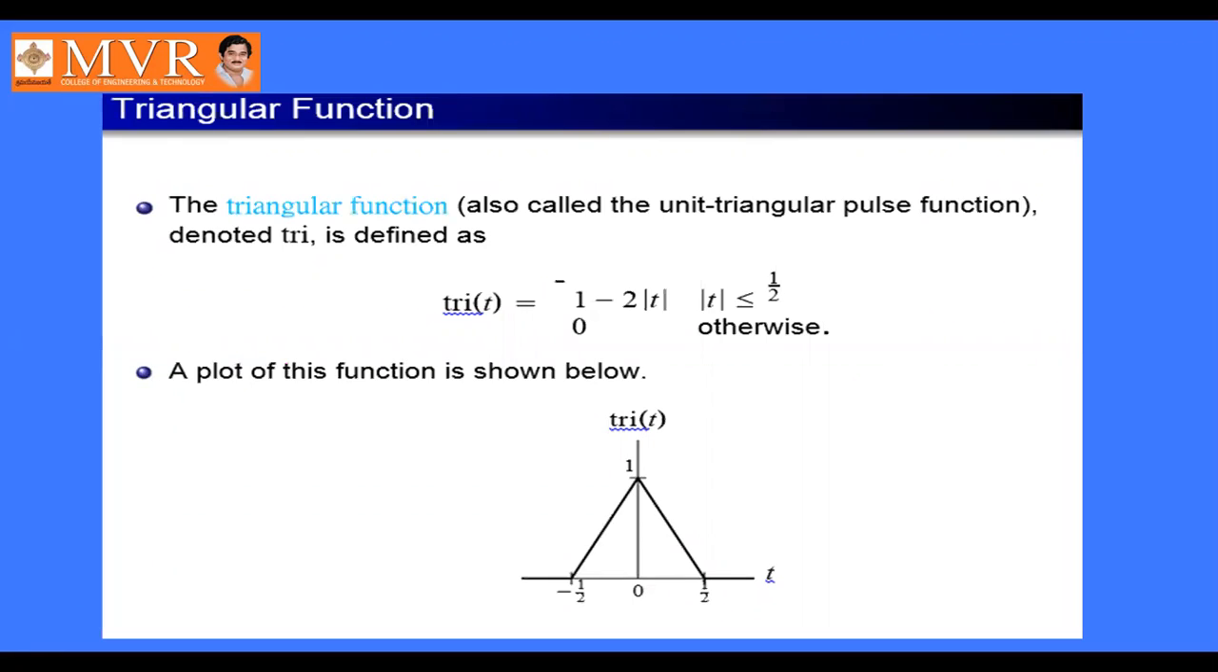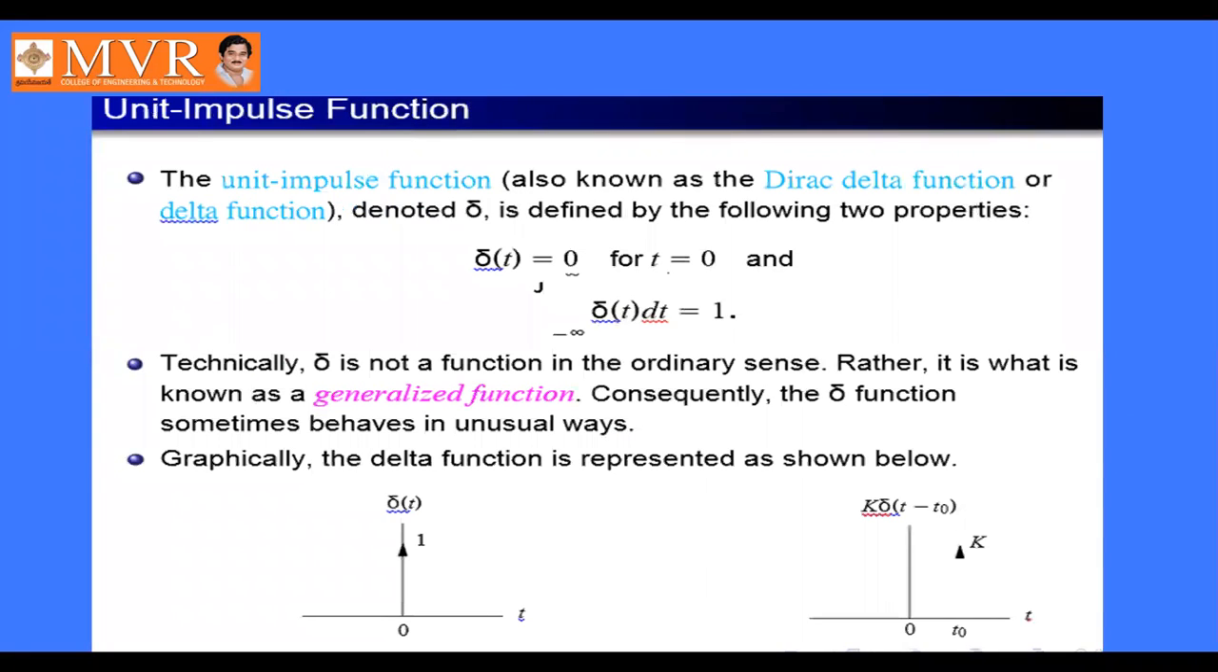Next, the triangular function. It looks like a triangle, and it varies from minus 1 by 2 to plus 1 by 2. It is defined as triangular of t equal to 1 minus 2 times mod t, for mod t less than or equal to 1 by 2. It is 0 otherwise.